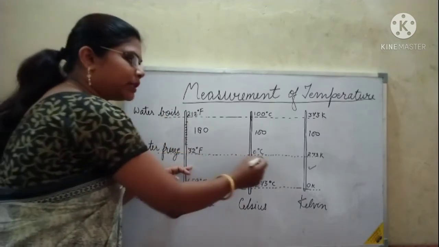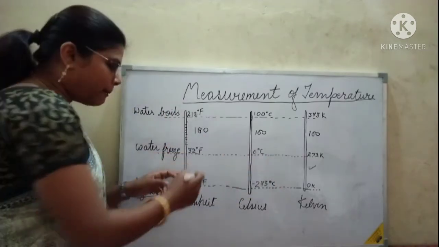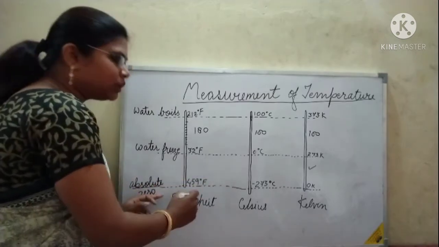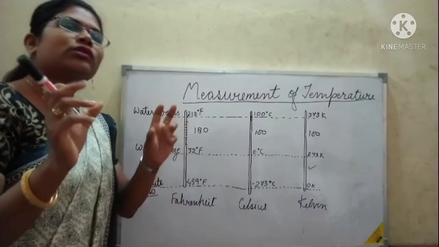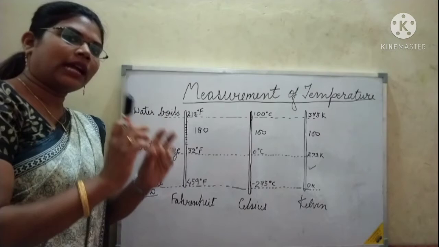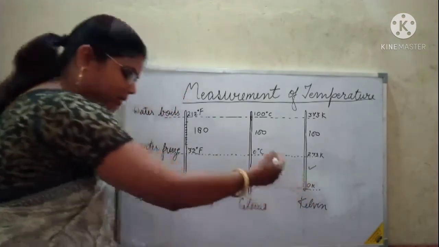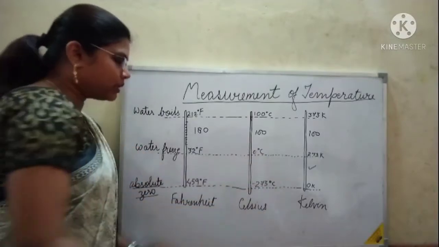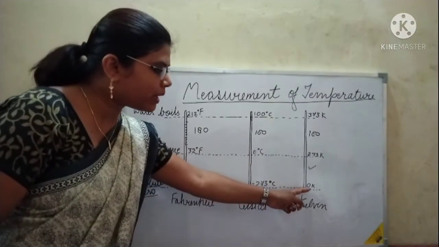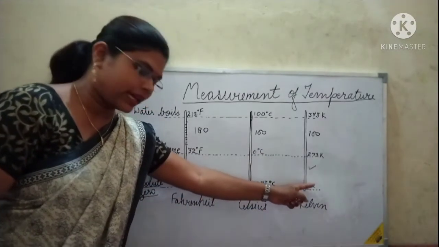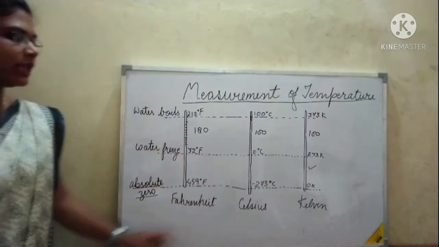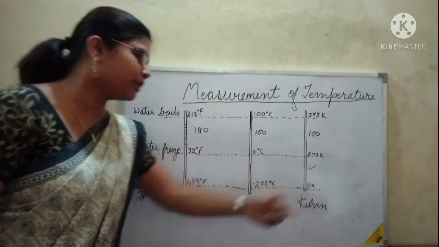Below this temperature the molecules vibrate, but when it comes to absolute zero the vibration stops in that matter. Now why is Kelvin considered the best? Because there is no negative value in Kelvin. That's why Kelvin is considered the best to measure.